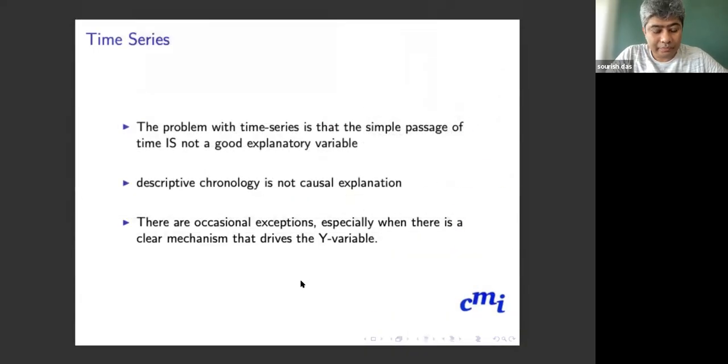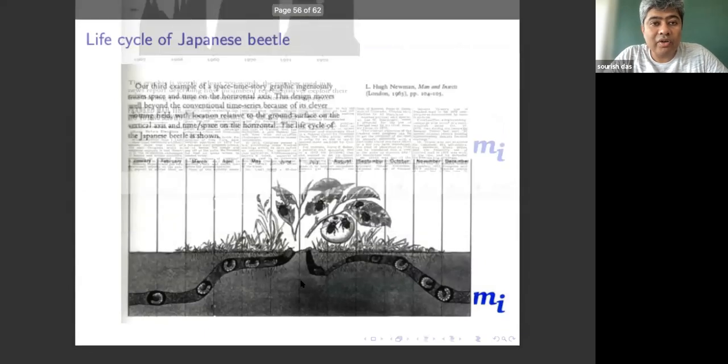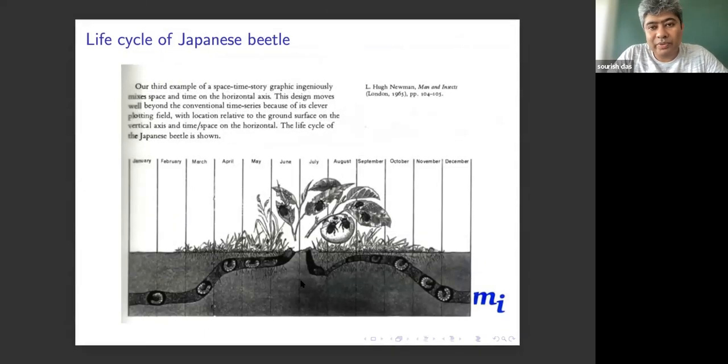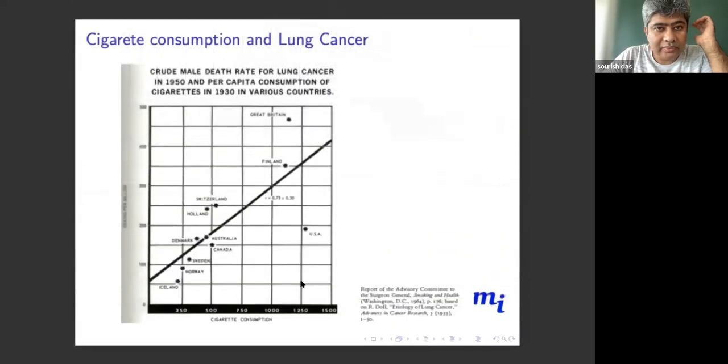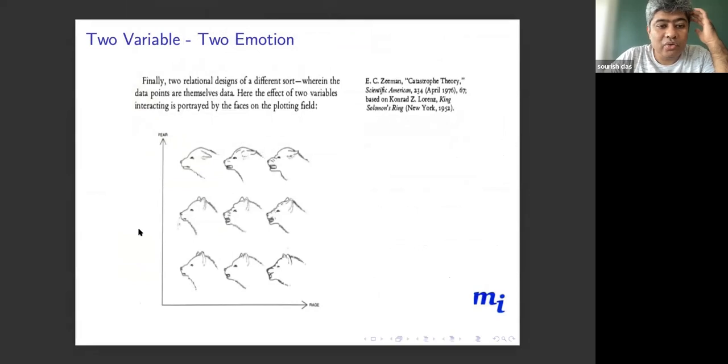Time series. This is the life cycle of a Japanese beetle that was presented in one of the old presentations, and then cigarette consumption and lung cancer over different countries and the developed nations. And two variables: one is the rage and the fear and how a particular dog will behave. What kind of face means what, basically.